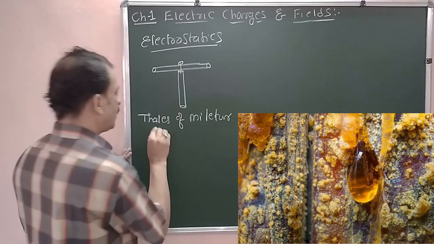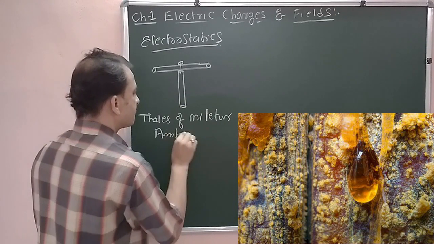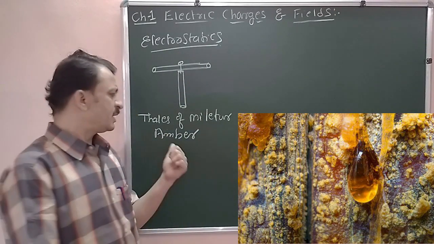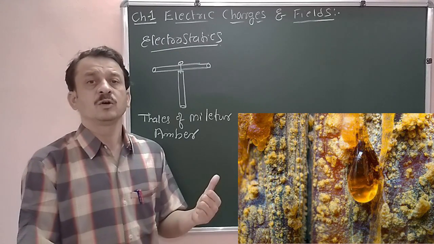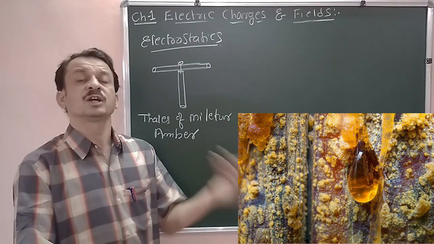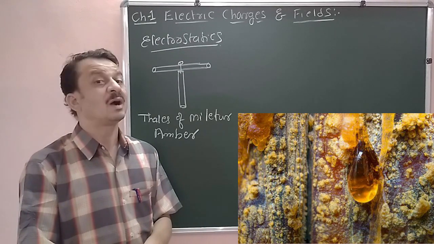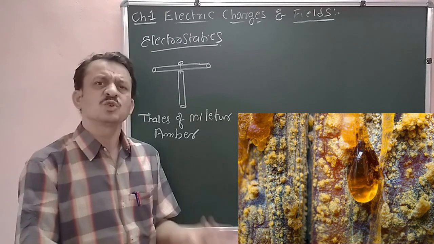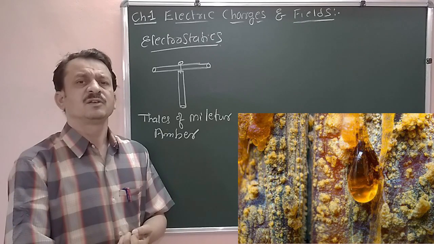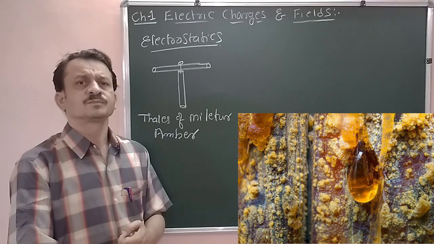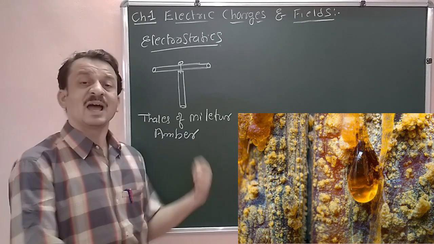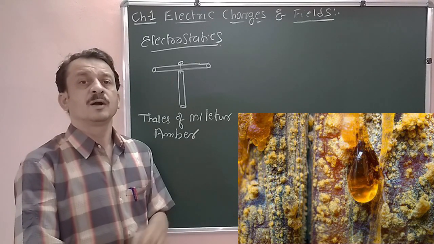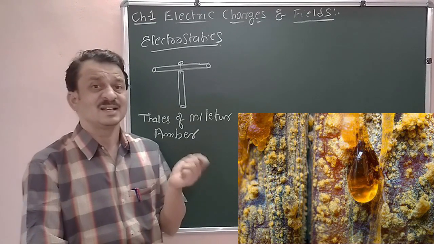It is a yellow resinous material found on the shores of the Baltic Sea. Now this amber is also a material which is obtained from the hardened sap of a tree, just like pine tree sap.